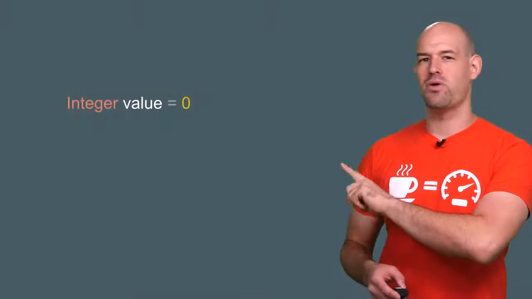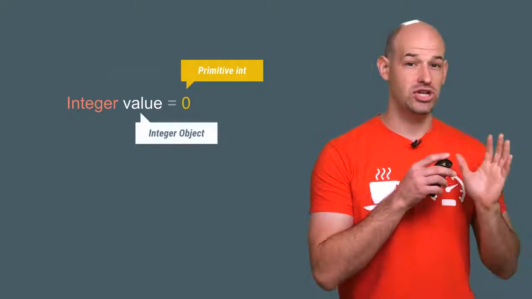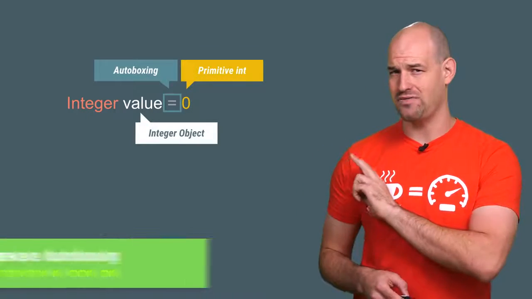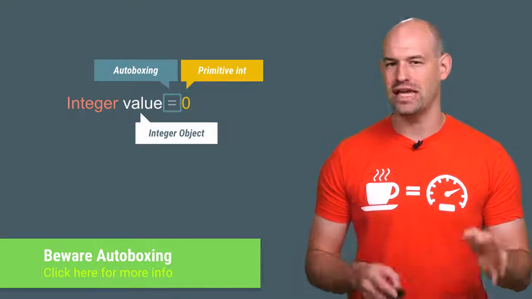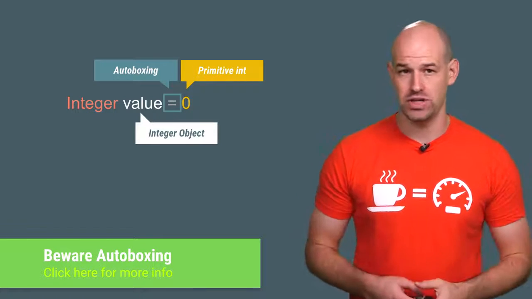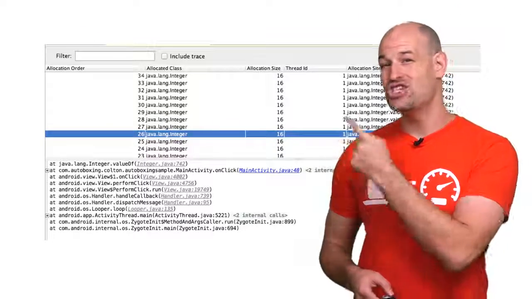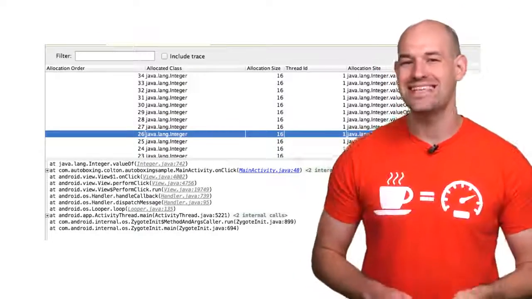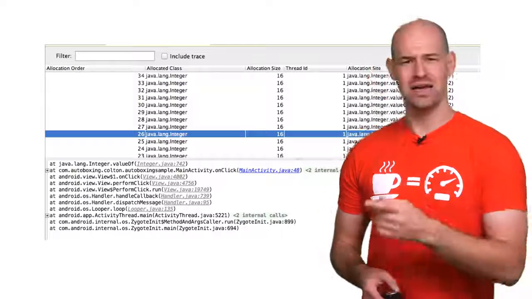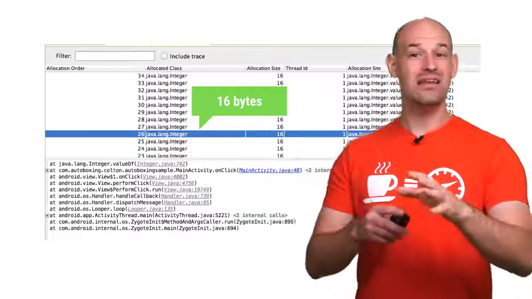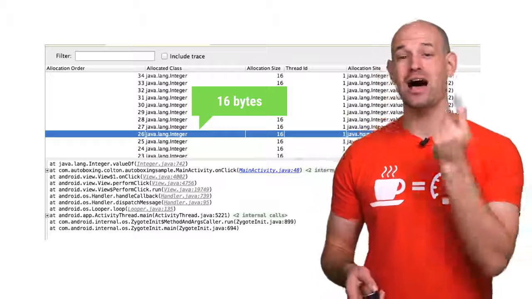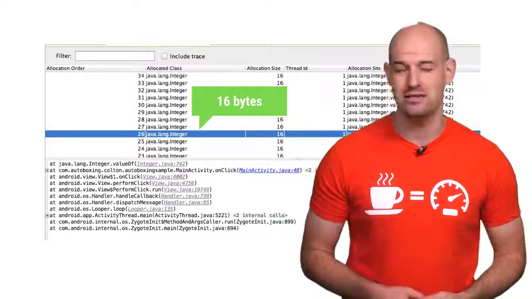Now, autoboxing is a process where the runtime automatically converts a primitive type to its corresponding generic object type, but this is bad for two reasons. Firstly, autoboxing will generate an allocation of an integer object for any type of conversion it uses. And secondly, these generic objects are larger in size than their primitive counterparts, 16 bytes for an integer object rather than 4 for a primitive. Meaning not only are they allocating objects, but those objects are much larger than they need to be.